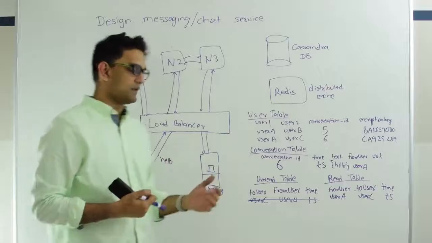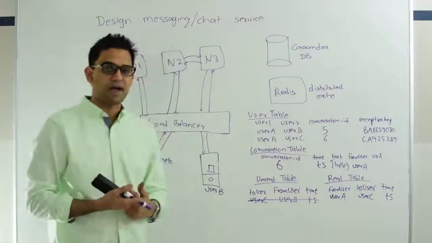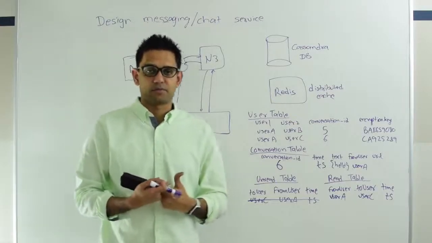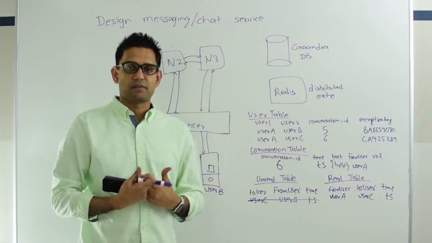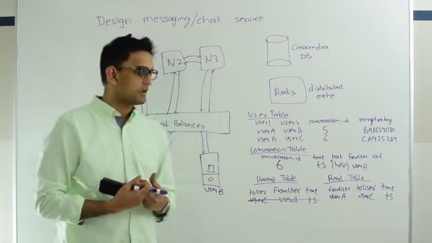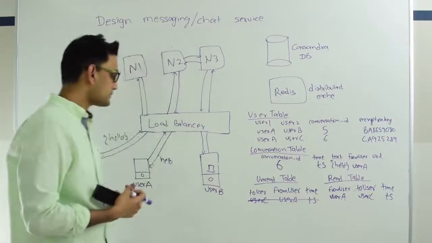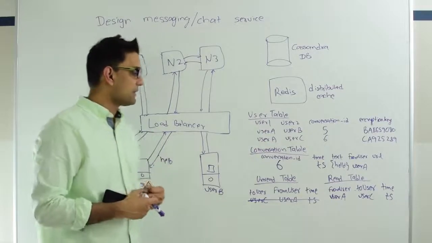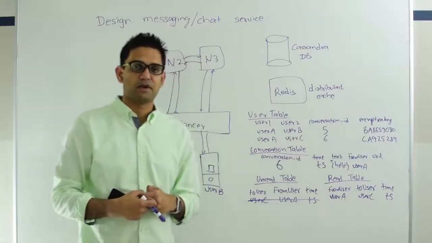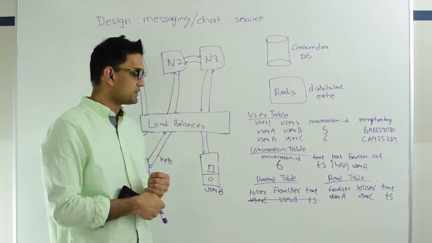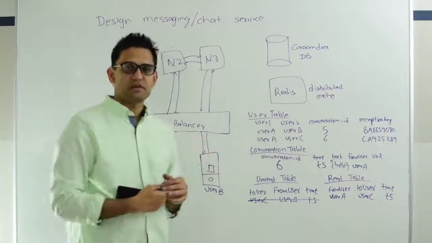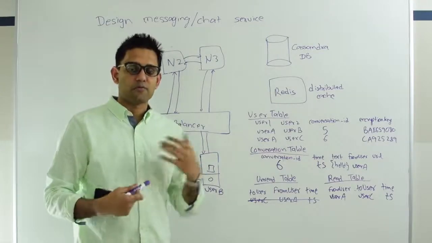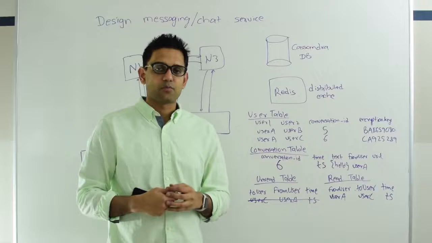So as you can see, we cover all the 3 use cases: how to know that the other person is online, how do we know that the message has been sent, and how do we know that the message has been read. So this is my basic architecture for how a basic chat service could be designed. Obviously there are a lot of race conditions here, but I think this is a good initial design on which you can build and add more features.